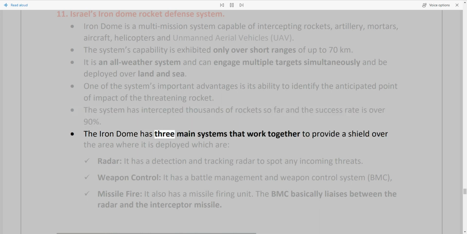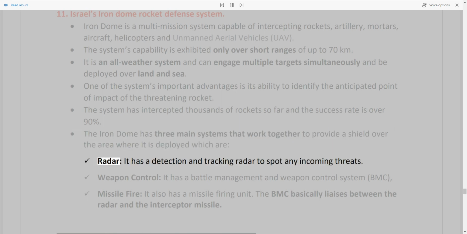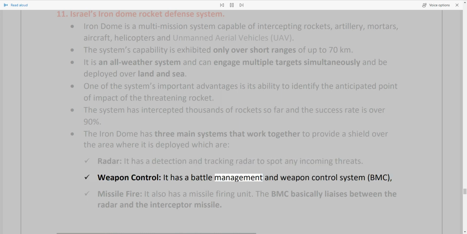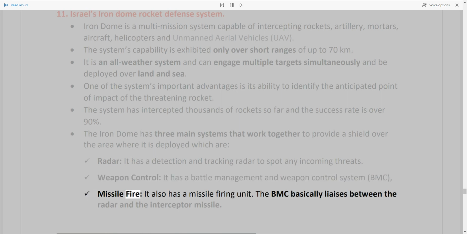The Iron Dome has three main systems that work together to provide a shield over the area where it is deployed, which are: radar. It has a detection and tracking radar to spot any incoming threats. Weapon control. It has a battle management and weapon control system, BMC. Missile fire. It also has a missile firing unit. The BMC basically liaises between the radar and the interceptor missile.